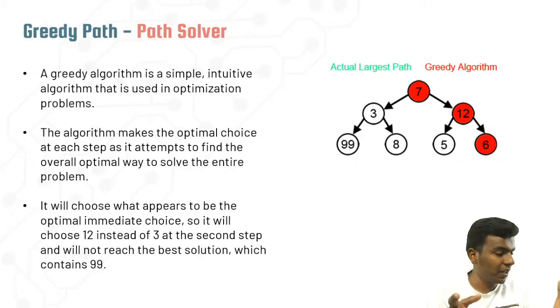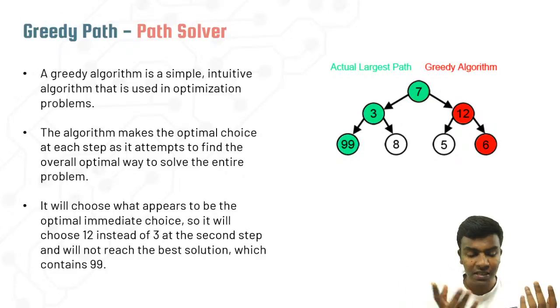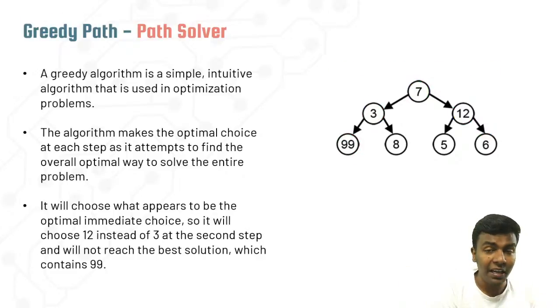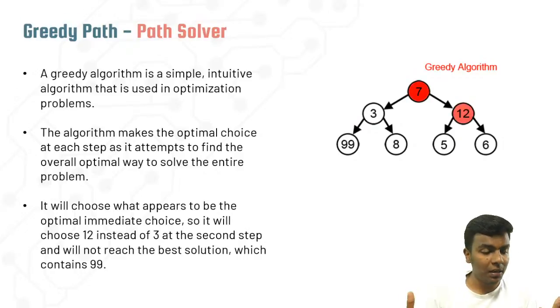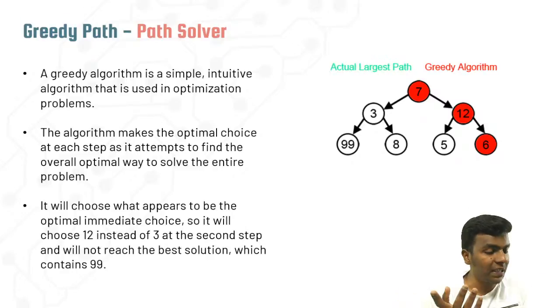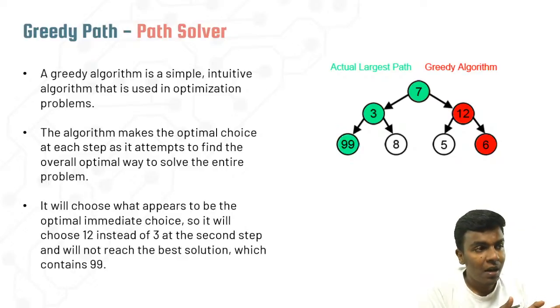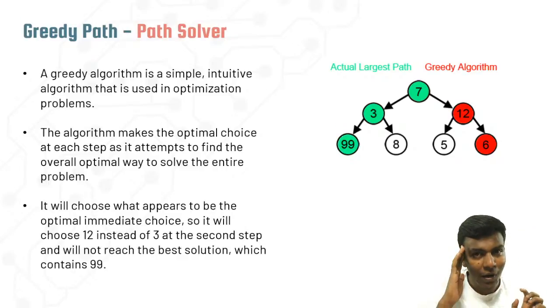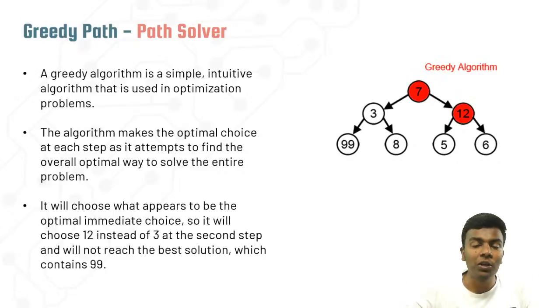Okay, so here there is a 3 and here there is a 12. If you are writing some kind of loops or conditions, like any condition statement, whether which number or which count is greater or lesser. At that time, you see on this side there is a 12 and on this side there is a 3. If you go in this left direction, you will identify, okay, we made a mistake, because the next path is going to be 99 there, whereas on the right side the path is going to be 6.